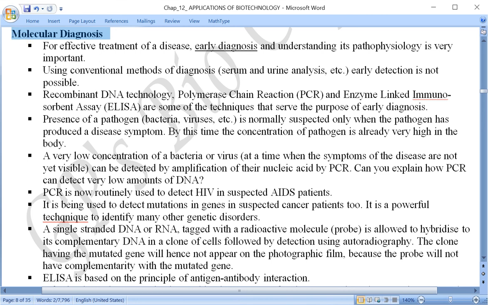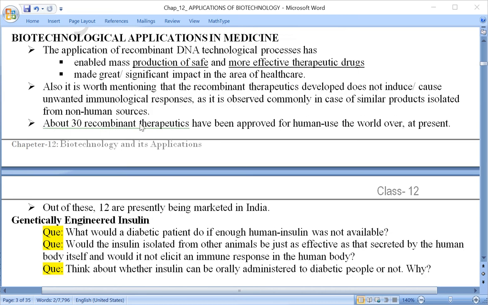As the name suggests, diagnosis is to find out the reason why a sickness or illness is caused. The first two topics, genetically engineered insulin and gene therapy, deal with treatment, and then we will discuss diagnosis.